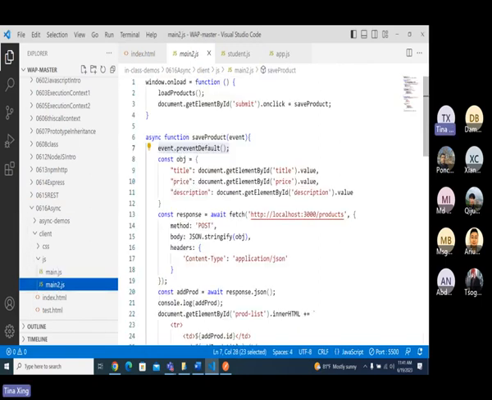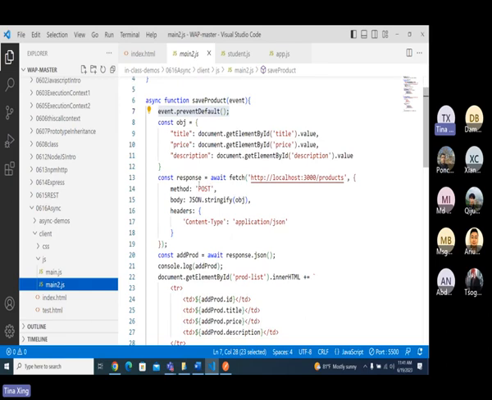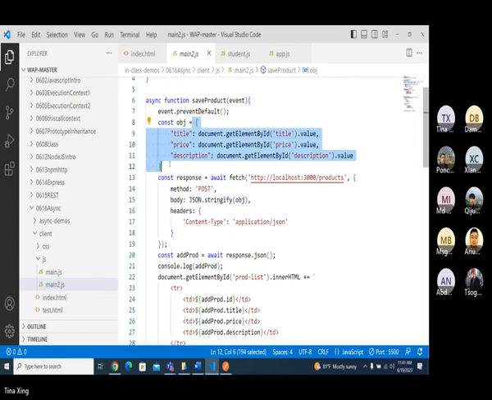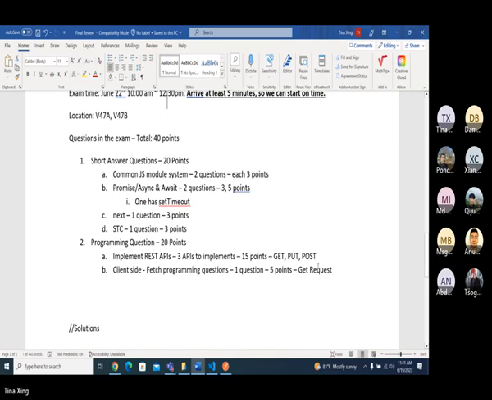Did I separate like this way? You have a fetch, you have a body, you have a JSON stringify, and that is all the data you get from the client. Okay, I'll give you another hint. The client side is a get. This one is the get request.